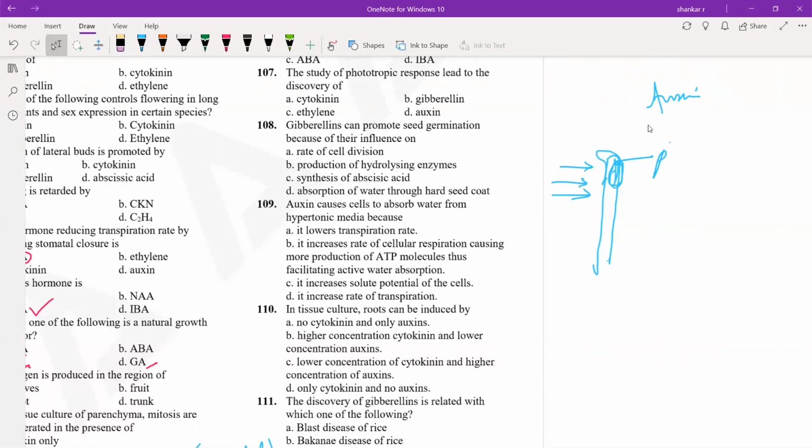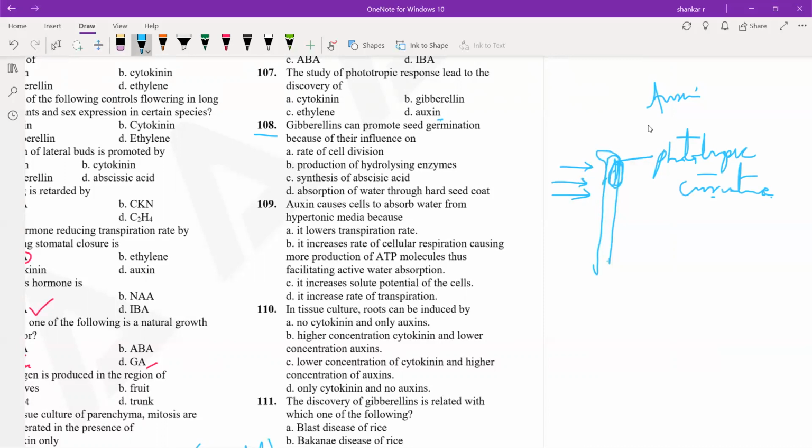This is called phototropic curvature. It is a response to the sunlight. This phototropic curvature is regulated under the control of auxin. So by this experiment, auxin was discovered.